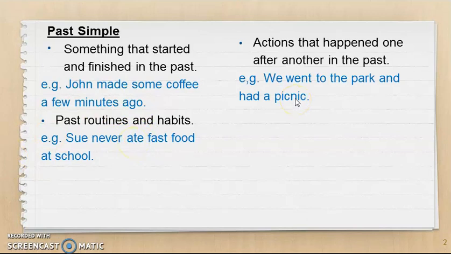Another usage is actions that happen one after another in the past. So, as an example, when you are talking about a story, you are narrating one action after another, so we use past simple tense. We went to the park and had a picnic. Went and had is the past simple form of go and have. Alright? So when you want to narrate a story or describe something that has happened in the past, you use past simple tense.